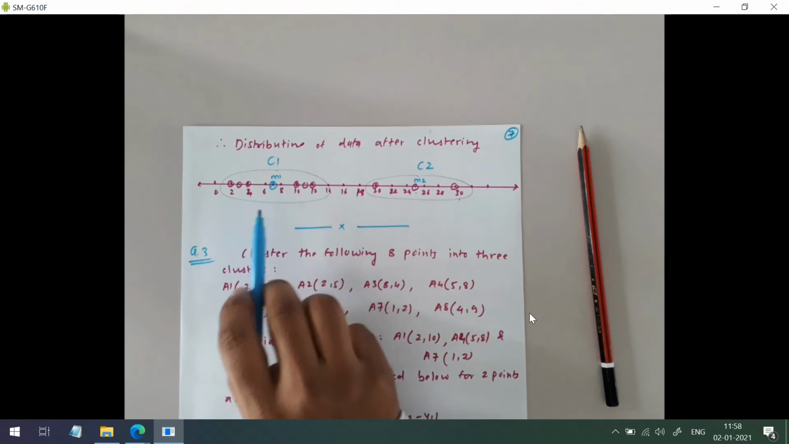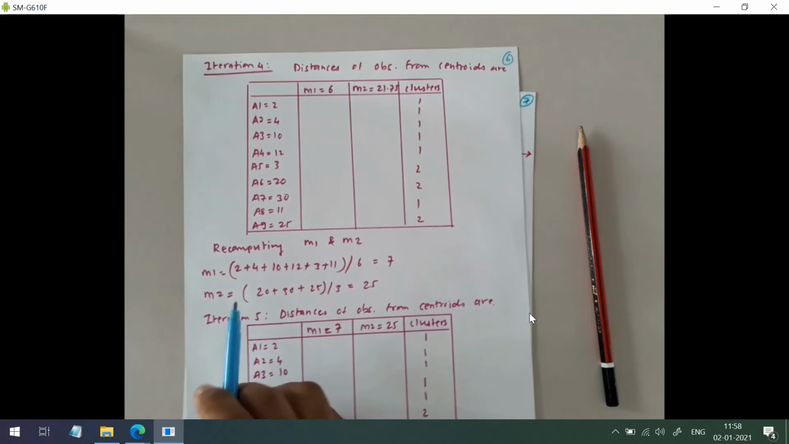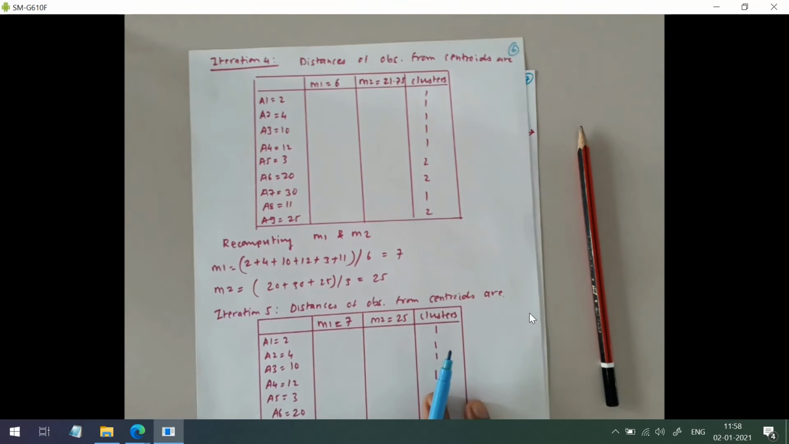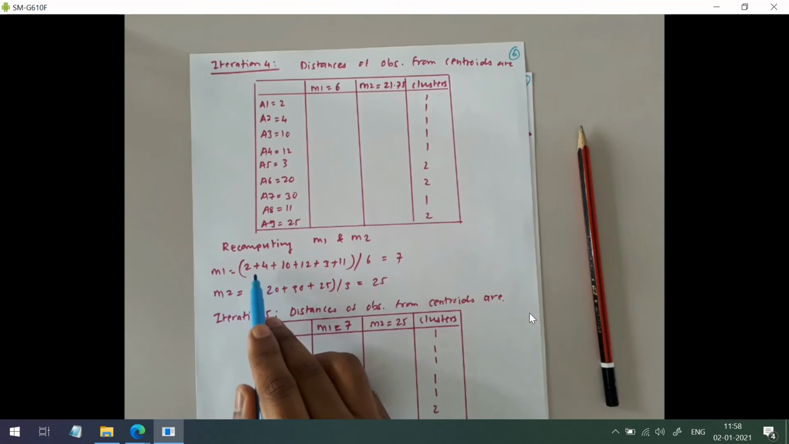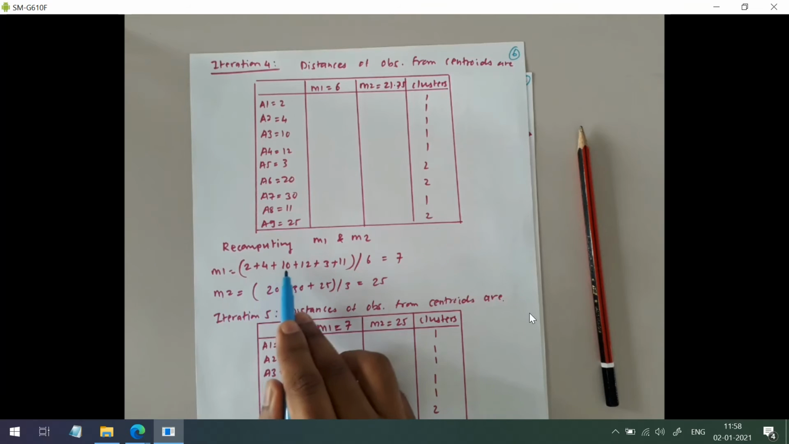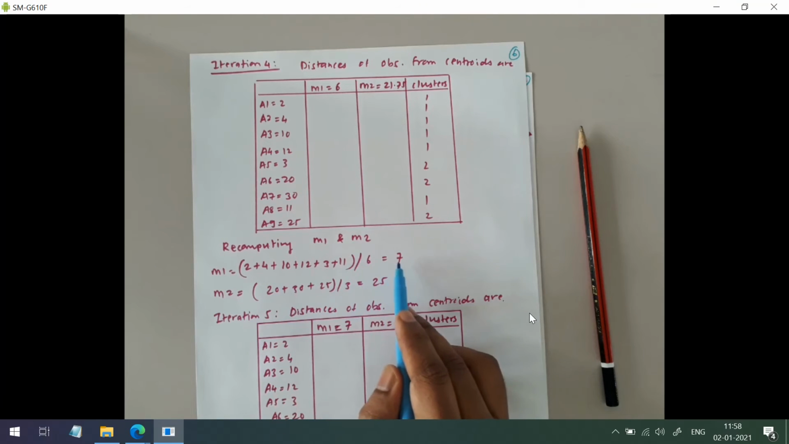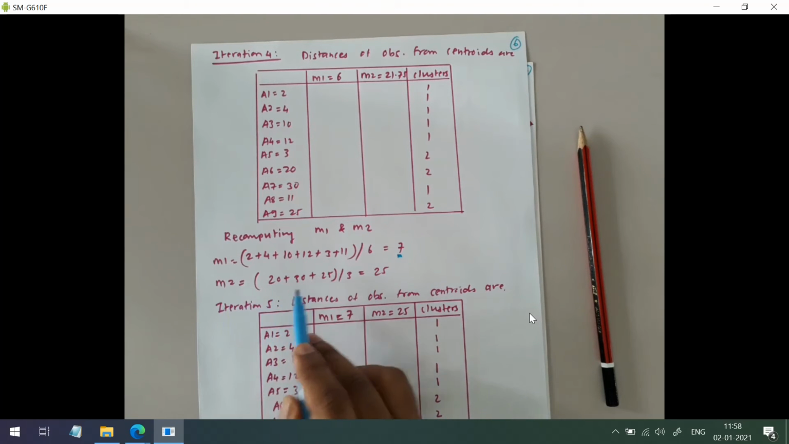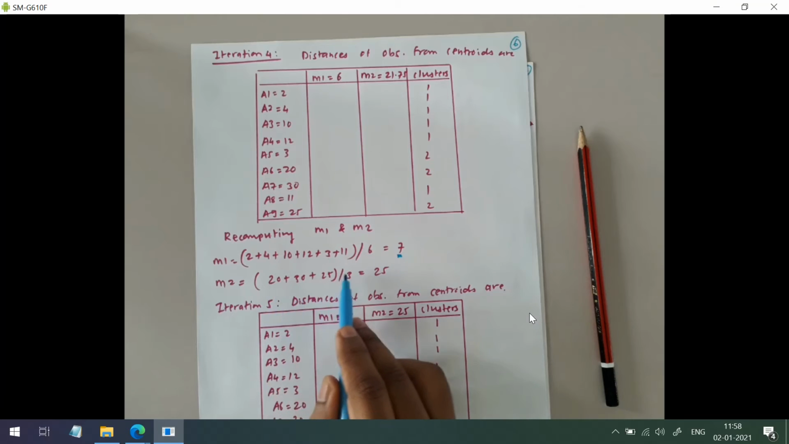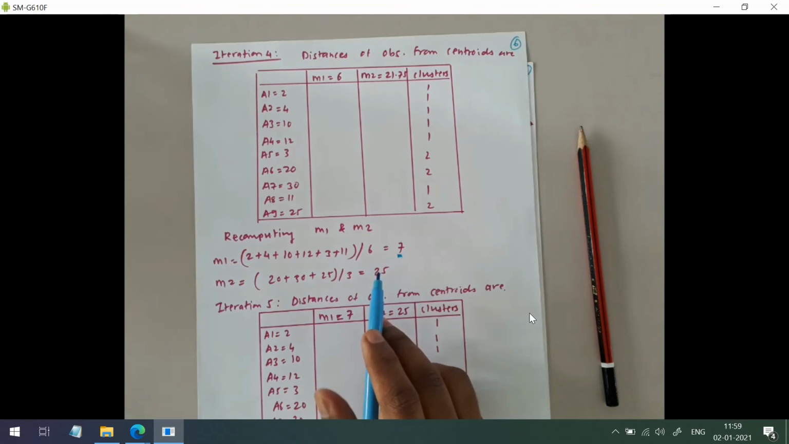As you can see, what is the value of M1? It was calculated here. 6 data points are belonging to M1, which are 2 3 4 10 11 12, right? Divided by 6, the value is 7. And 3 data points are belonging to cluster 2, so its centroid will be 20 plus 30 plus 25 divided by 3, that is 25. Now try to visualize this.